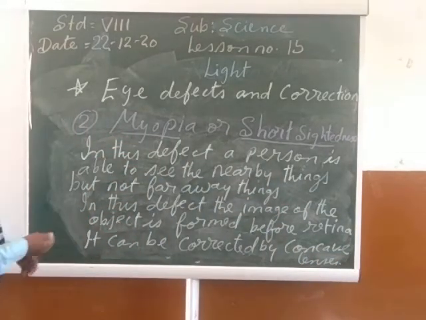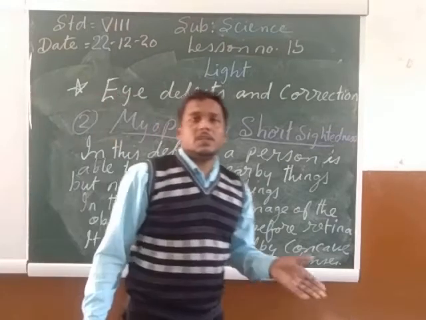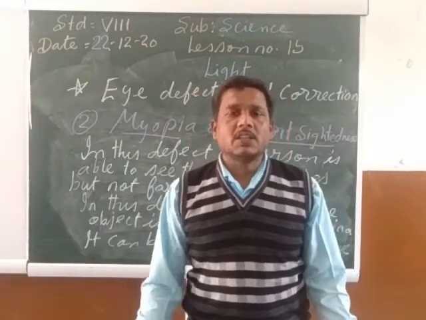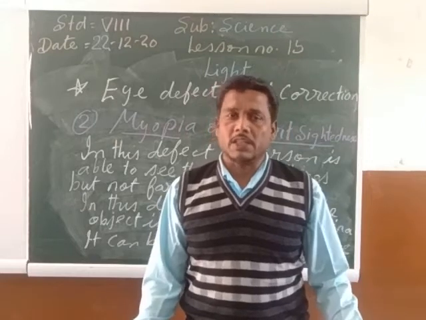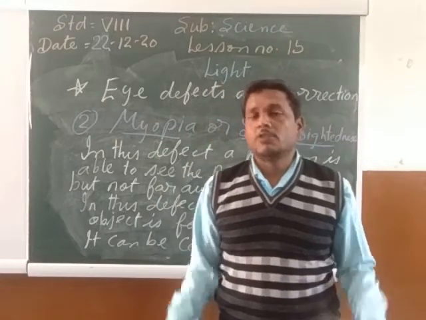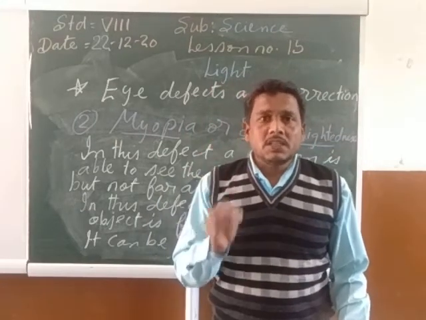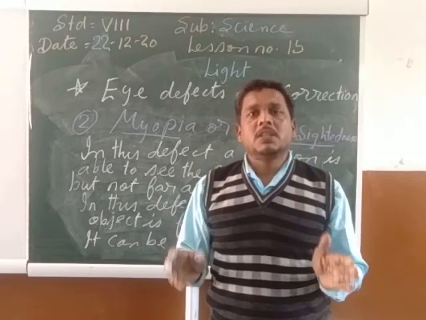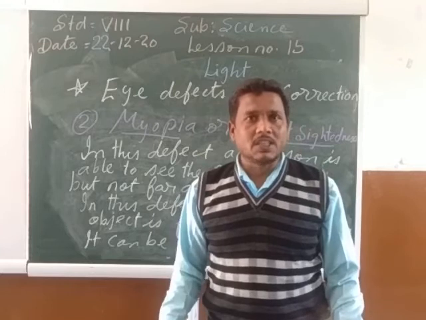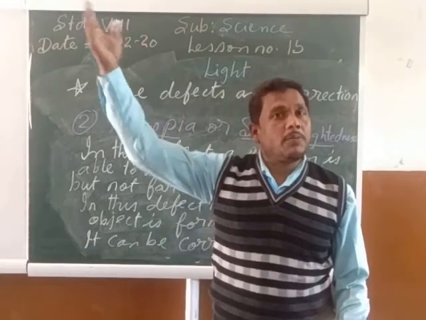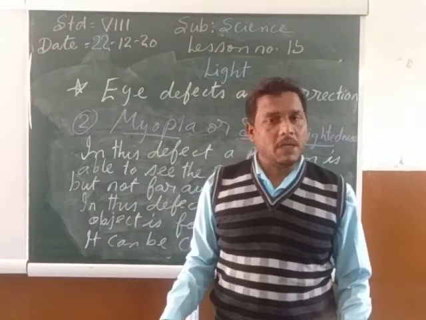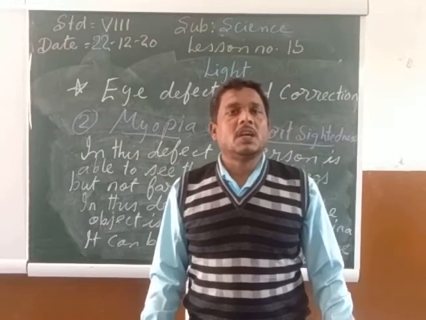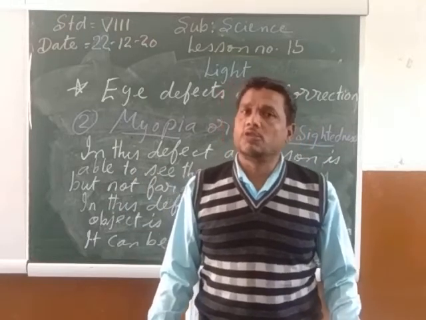So listen very carefully. Myopia is also known as short-sightedness. The second type of defect in the eye is myopia or short-sightedness. What is myopia or short-sightedness? When a person is able to see the nearby things clearly, but he cannot see the far away objects clearly, such type of defect in the eye is called myopia or short-sightedness.